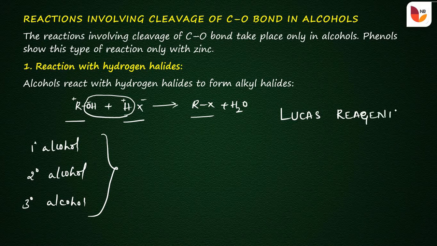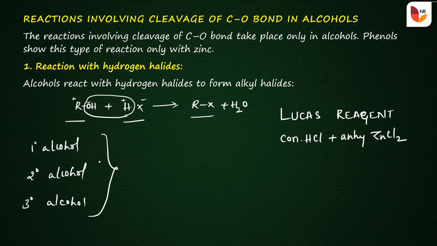The Lucas reagent is nothing but concentrated hydrochloric acid plus anhydrous ZnCl2. This combination is called the Lucas reagent. That is, the mixture of concentrated hydrochloric acid and anhydrous ZnCl2 is called the Lucas reagent. When alcohols are treated with the Lucas reagent, it gives turbidity.